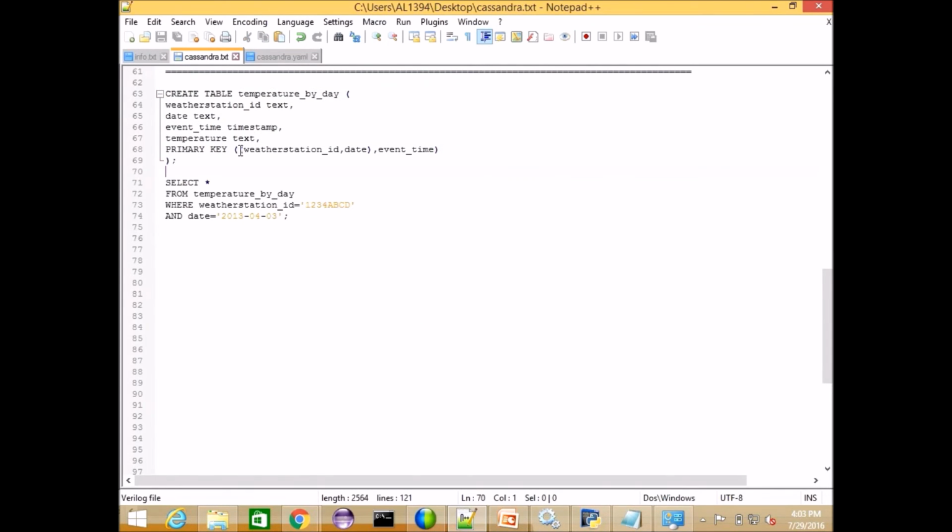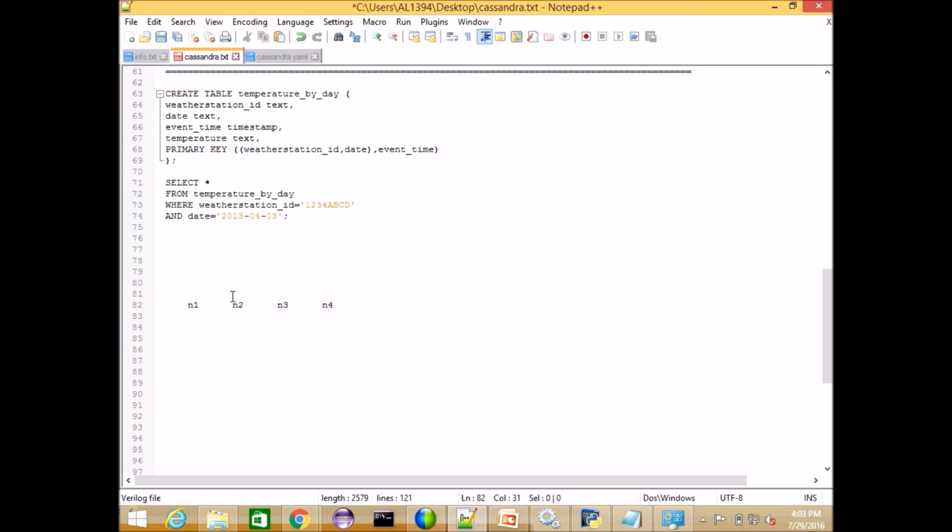This primary key we have to mention, like here these two, weather station and date. So let's assume we have a 4-node cluster: node 1, node 2, node 3, node 4.